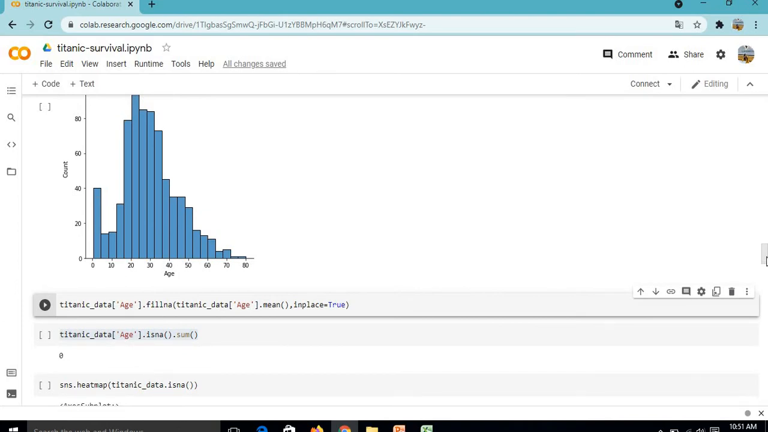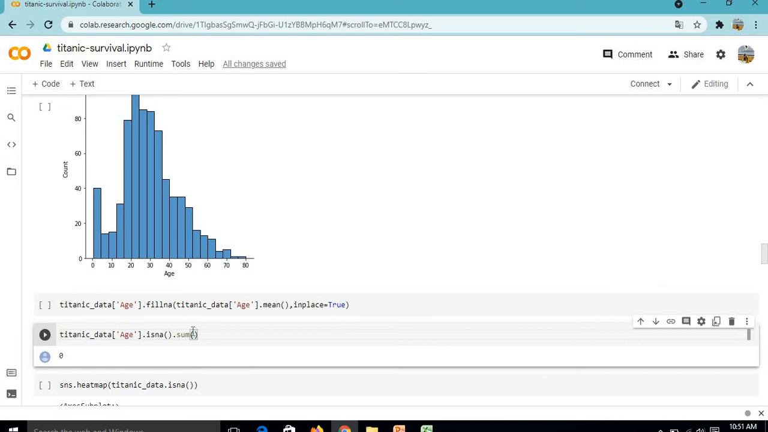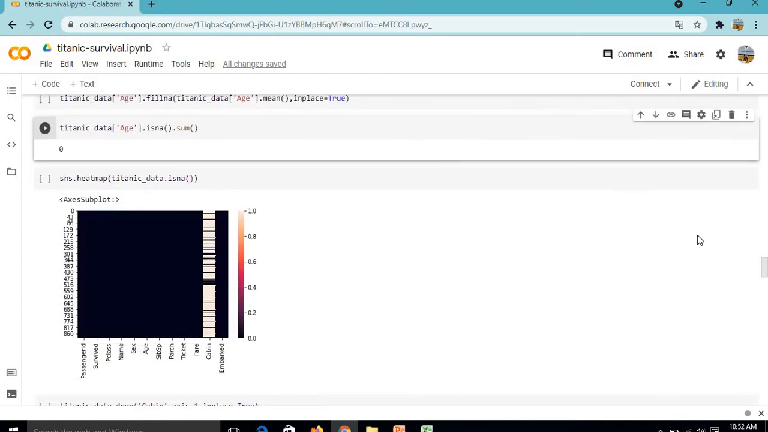So our null value is imputed here, so we can check here tracking data H dot sum, and here we can see 0, so there is no null value anymore in the H column, and we can further visualize this by using heat map again. And here we can see there is no null value in the H column, but we can see there are some null values in the cabin column.